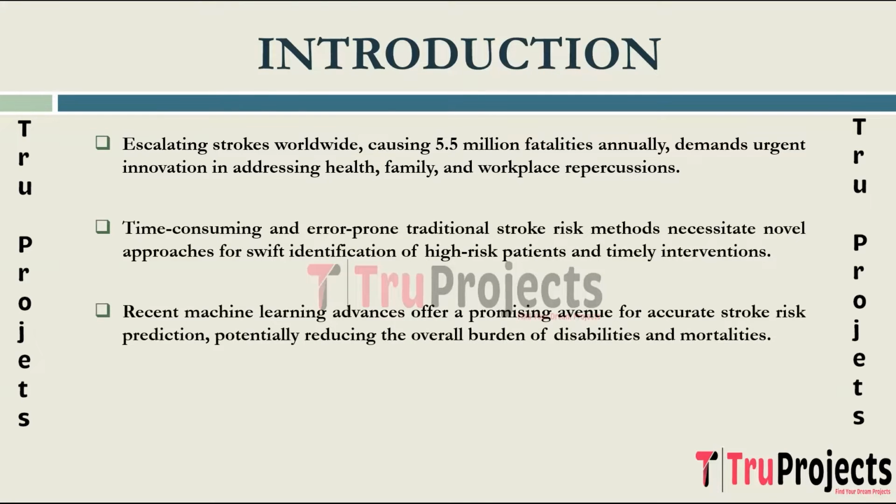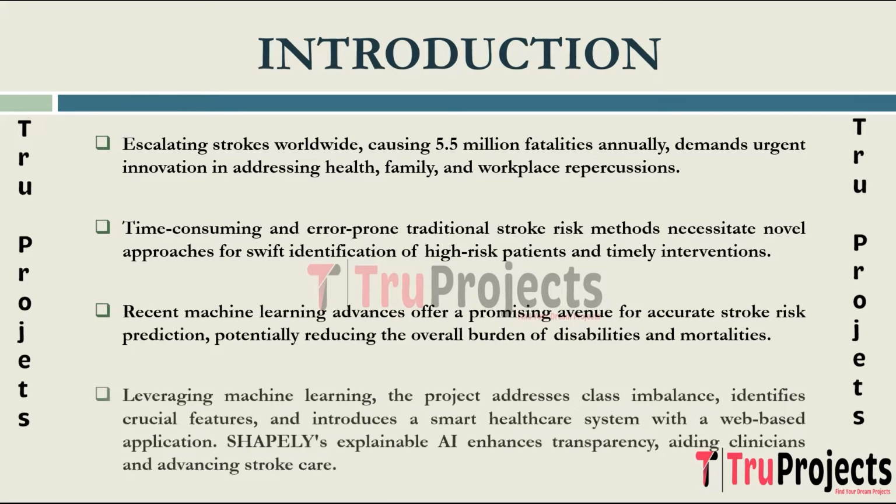Recent advancements in machine learning algorithms offer a promising avenue for enhancing stroke risk prediction. By leveraging these machine learning algorithms, clinicians can effectively analyze various clinical risk factors to identify individuals at high risk of stroke. This not only enables early intervention but also holds the potential to reduce the overall burden of stroke-related disabilities and mortalities. The project aims to overcome the shortcomings of traditional prediction methods by harnessing the potential of machine learning